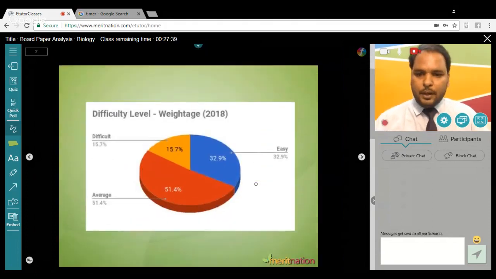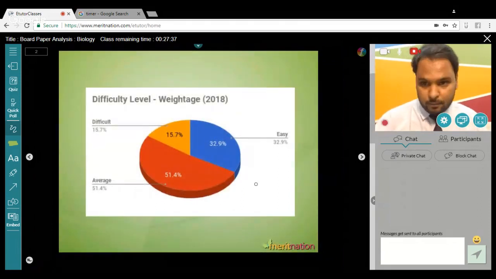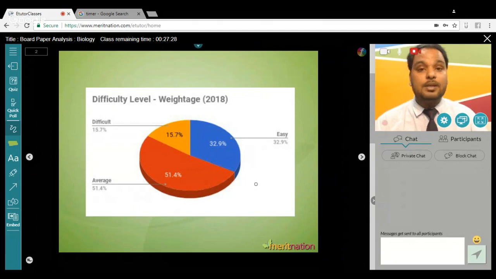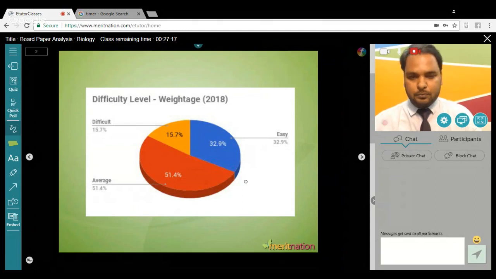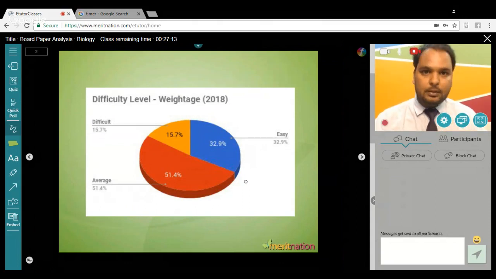First of all, here is the difficulty level. For most of the paper, slightly more than 50%, it was an average paper. Why average? Because, holistically, most of the questions were either from NCERT or from previous years. If they asked a question not closely related to NCERT, they somehow twisted it with the words.